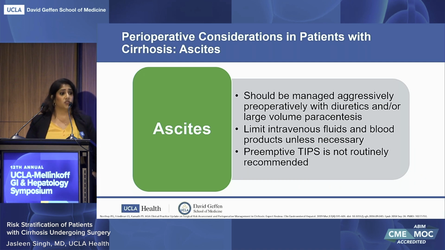It should really be managed aggressively, pre-operatively, with diuretics, and then large volume paracentesis as needed. Generally speaking, surgeons or proceduralists really should limit intravenous fluids and blood products unless they're absolutely necessary. And then preemptive TIPS is not recommended prior to any type of surgery, just simply for the indication of that surgery.